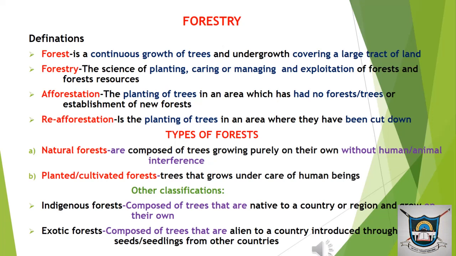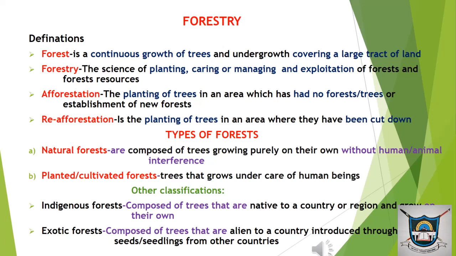At that juncture, allow me to go straight to the types of forests. We have only 2 main types of forests. A forest is either natural or planted. So our category number 1, we have the natural forests. They are composed of trees growing purely on their own without human or animal interference. Then planted or cultivated forests is our second category. These are trees that grow under care of human beings.